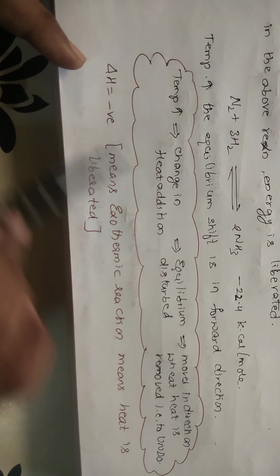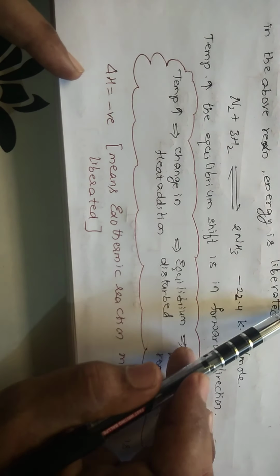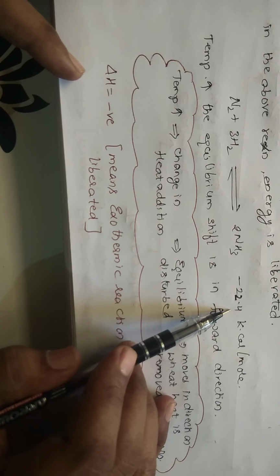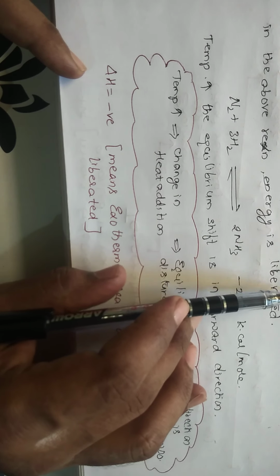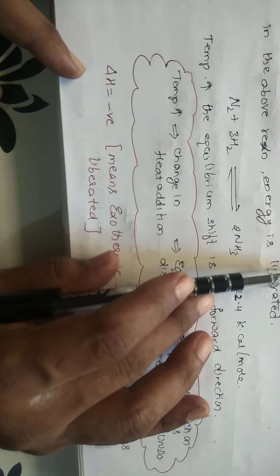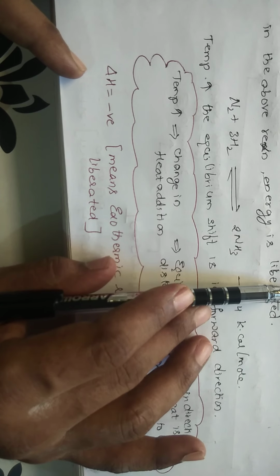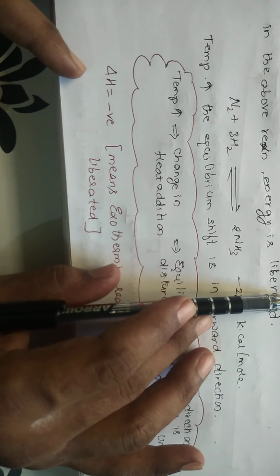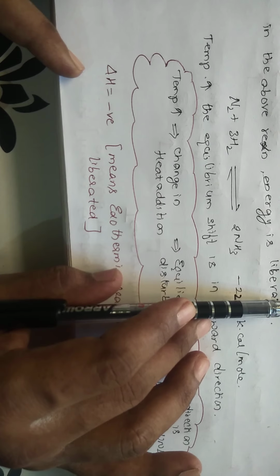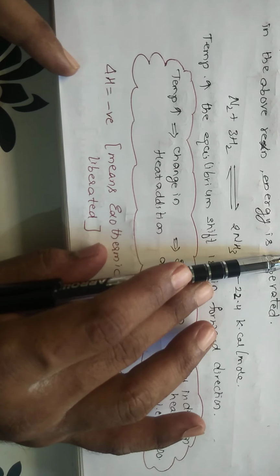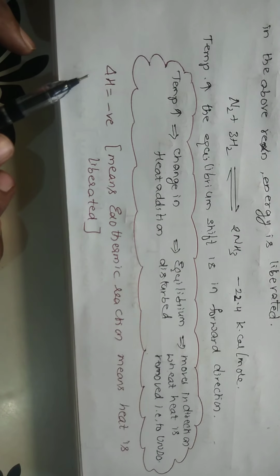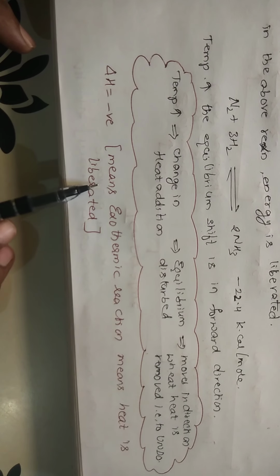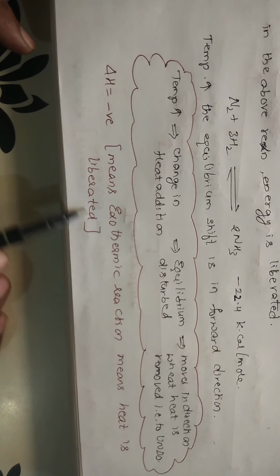And you remember this one: if plus is there, this is exo; if minus is there, it is endo. If delta H is given, delta H is equal to plus 3000, then it is endothermic. If there is no delta H, this is exothermic. If delta H is plus 3000, it means it is an endothermic reaction. If there is no delta H, this is an exothermic reaction. If delta H is negative, it means it is an exothermic reaction, heat is liberated.